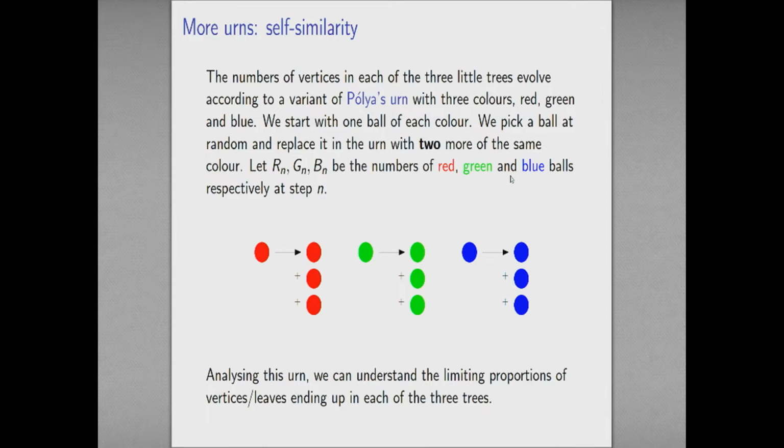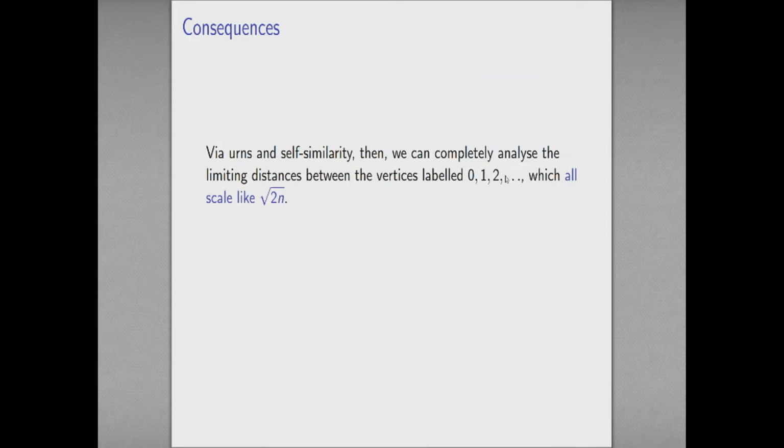By analysing this urn, I can understand these limiting proportions of leaves or edges or vertices which end up in each of these 3 subtrees. I can even tell you by doing that what the random scaling factor is that I need to apply to my little trees in order to get back my big tree. So via urns, and using this idea of self-similarity, I can get at the limiting distances between the vertices labeled 0, 1, 2.